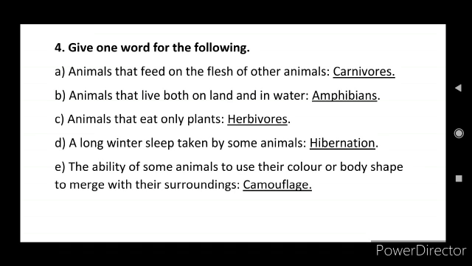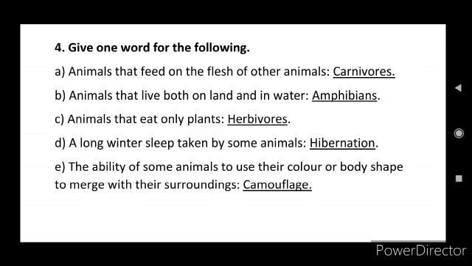And next, fourth main: give one word for the following. A question: animals that feed on the flesh of other animals. Dash. So animals that feed on the flesh of other animals are called carnivores. And next, B question: animals that live both on land and in water. Dash. So animals that live both on land and in water are called amphibians.